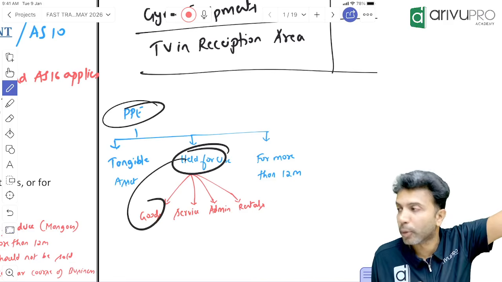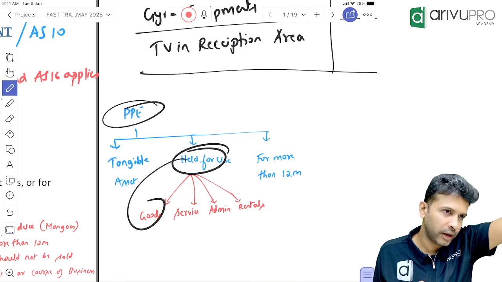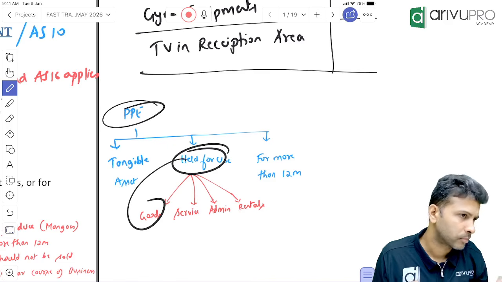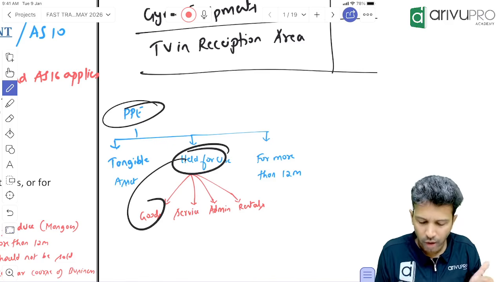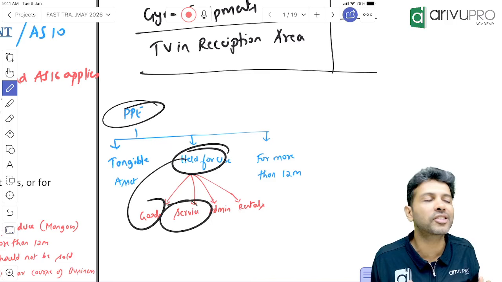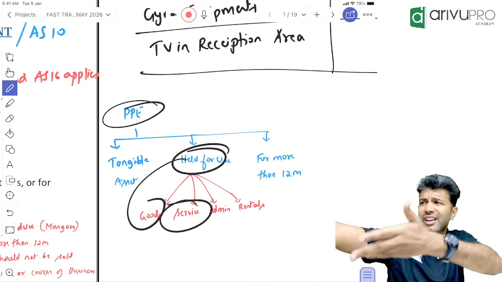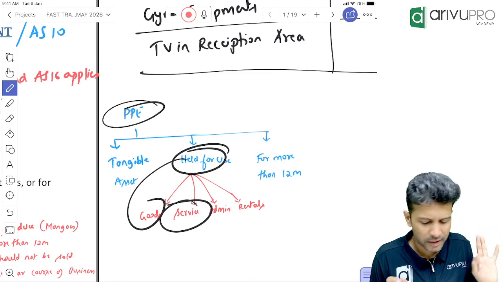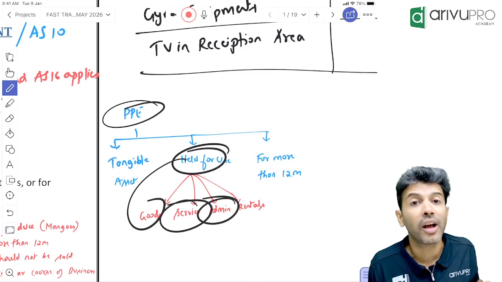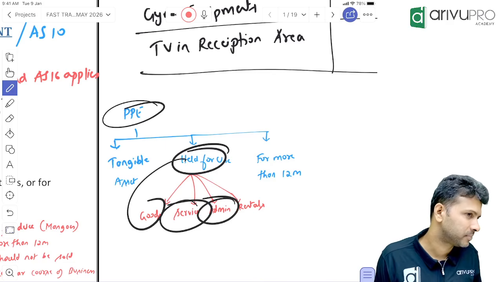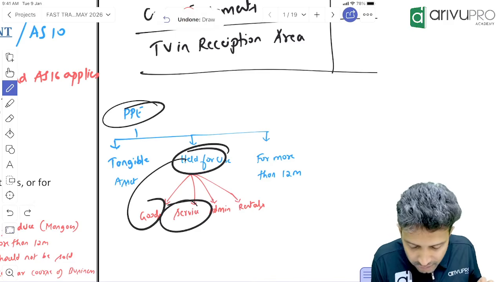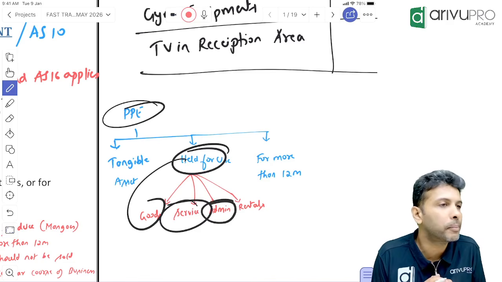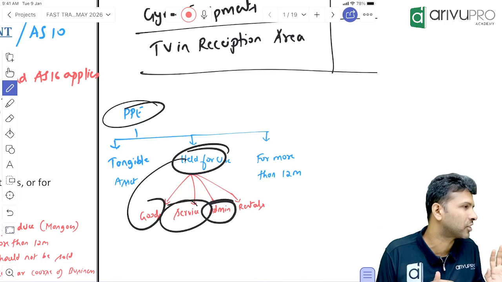Either you should use it to produce some goods, like factory machinery, which you use to produce goods. So that is one. Or you should use that PPE to render some service. Now we are using this AC, laptop, iPad and all to render a teaching service, so it's a PPE. Or it should be used for administrative purpose. People, this is the keyword. If this word admin was not there, many PPEs would not have been shown in our balance sheet as PPE. They would have got expensed.